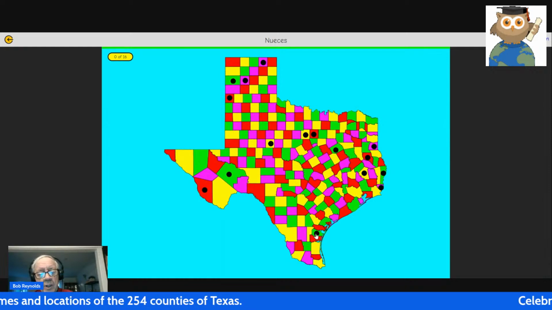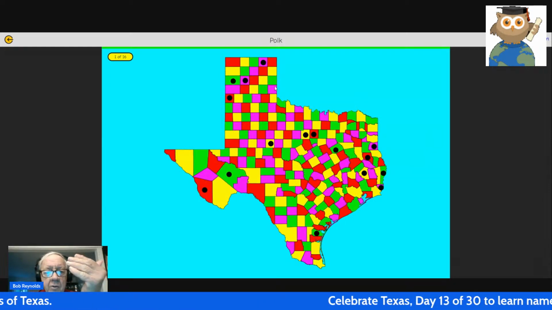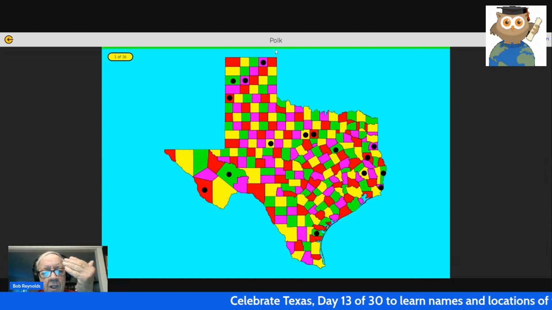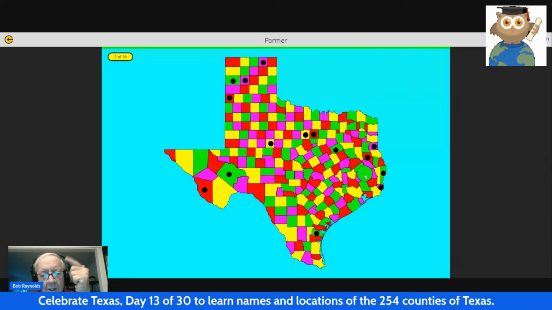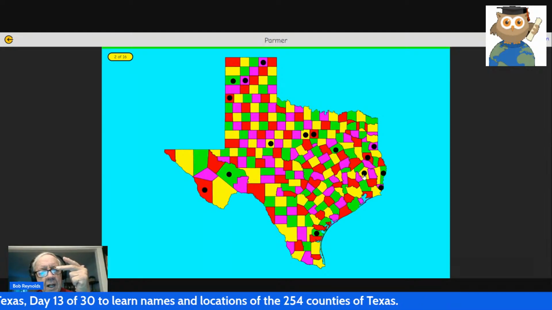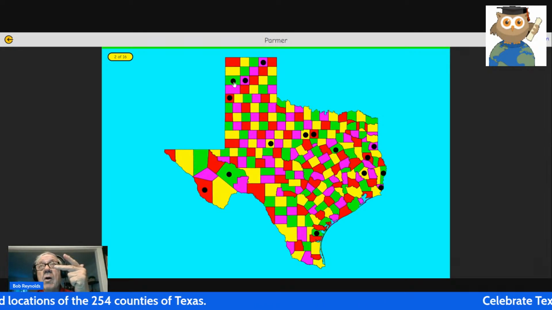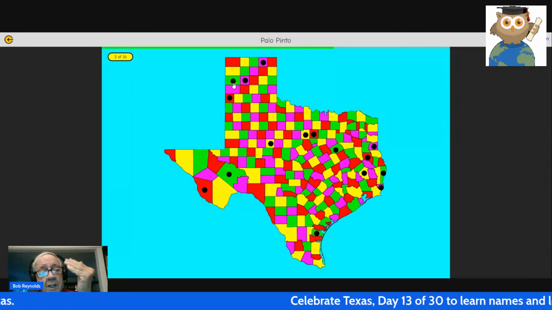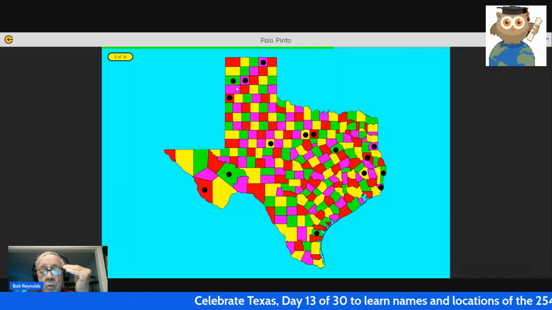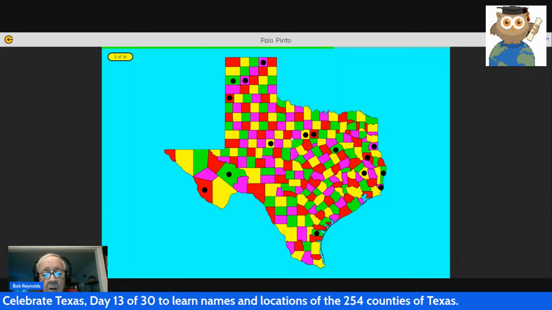If we get it correct, we get a green light. The button does not disappear. The question changes to Polk, in this case, Polk County. If I get it right, I get another green light. The button does not disappear. It asks for Parmer. If I click the wrong button, I click on Oldham, and it doesn't tell me what that is, but I got a red light. I know that's wrong. I will not get 100% this try. It asks for Palo Pinto.